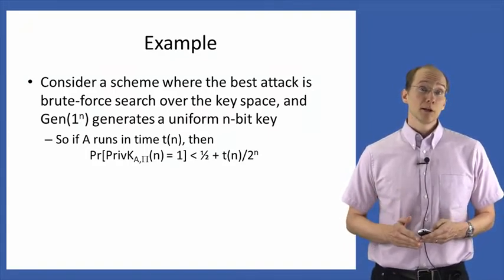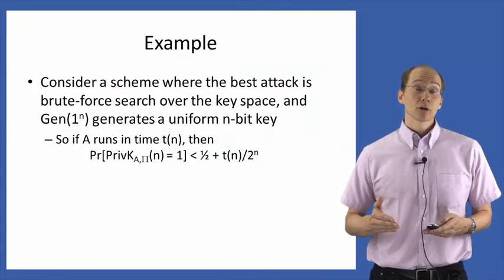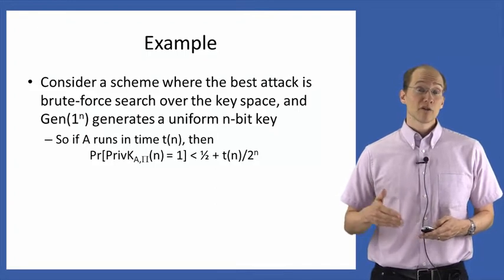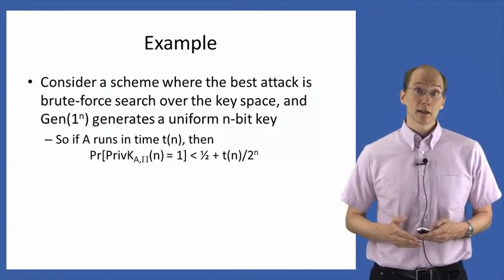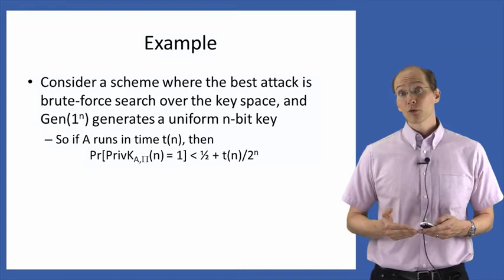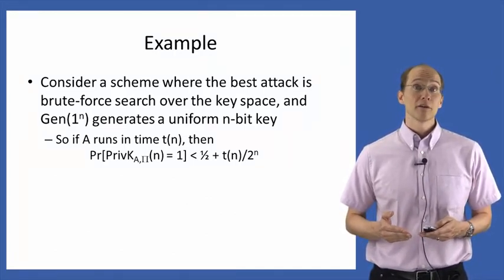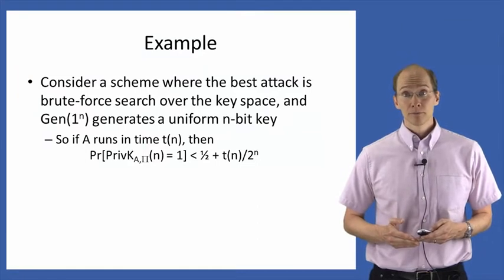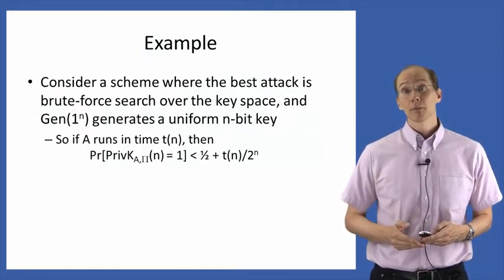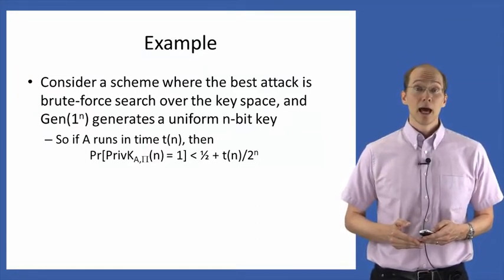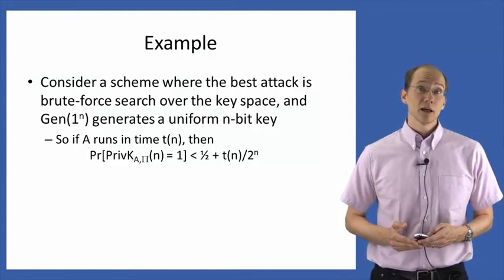Since the key was chosen uniformly, and since the attacker running in time t(n) could have possibly tried at most t(n) keys, the probability with which this attacker succeeds is at most 1/2 plus t(n) over 2^n. Again, t(n) over 2^n is the probability with which the attacker found the key, and if the attacker didn't find the key, it can do no better than guess randomly, and so it will succeed in that case with probability 1/2.